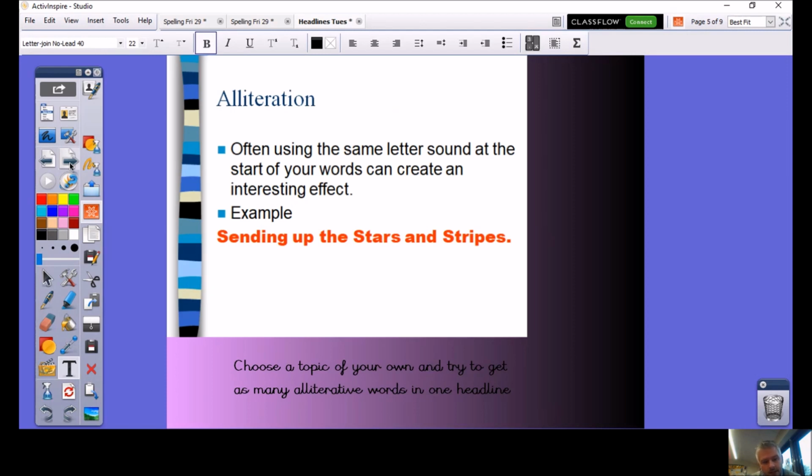Alliteration, you're all pretty good at this. Try and keep your words to a minimum, but you know what alliteration is. It's where the sound at the beginning of each word is all the same. It could be the letters. Sending up the stars and stripes, lots of S at the start of those words. Choose a topic of your own and try and get as many alliterative words in one headline. Pause the video, see how many you can get. I wouldn't go over 6 words though, maybe 7. See how you can go. See if you can get every single word starting with the same sound or letter. Little challenge for you. Let's pause the video, a few minutes, have a go at those different headings.